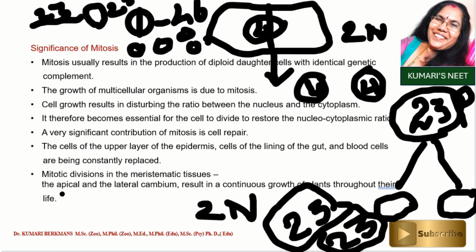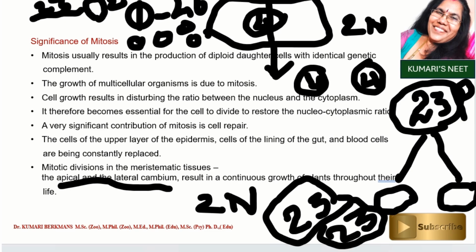And the apical and lateral cambium in plants result in continuous growth of plants throughout their life. So mitosis is a very important cycle, because of that only the organisms grow to a maximum size.